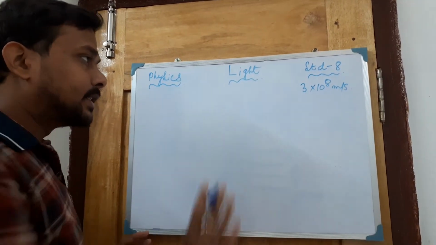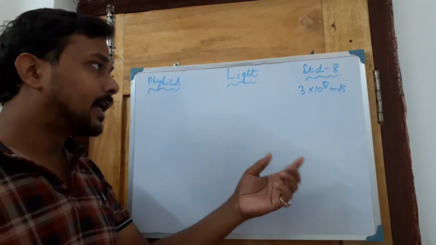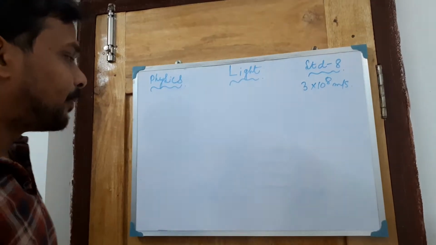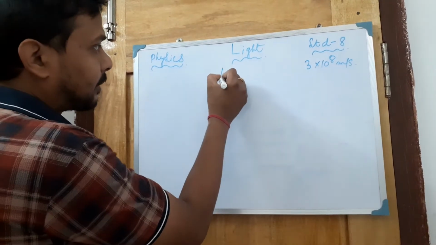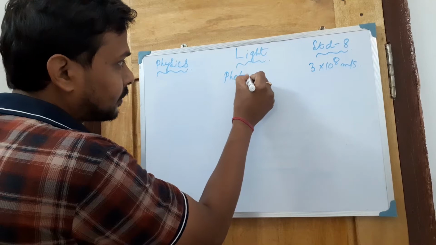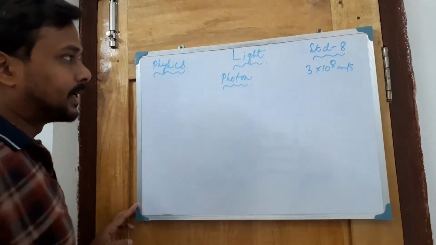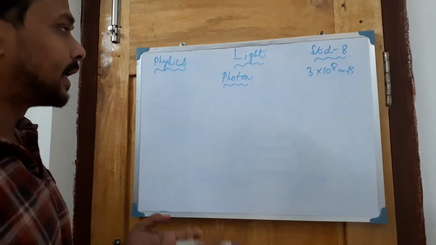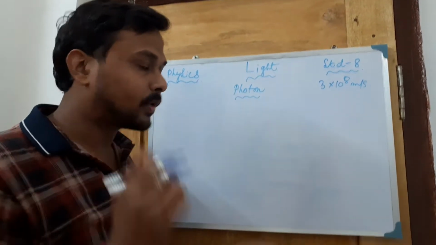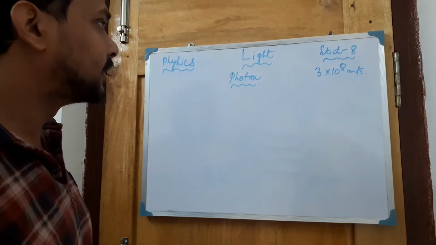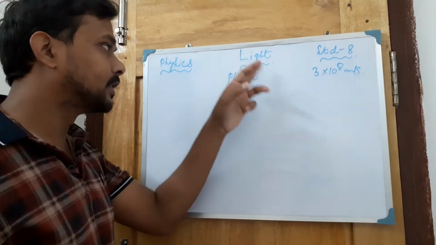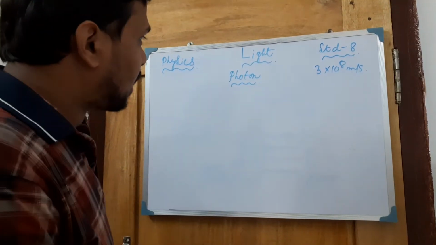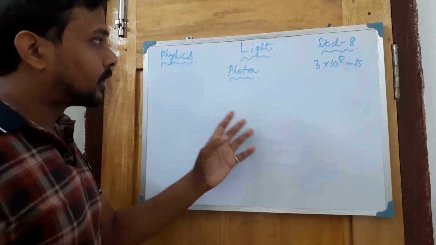Next thing is that light is a wave. In this wave, photon particles are present. Photon particles are present inside this light, and they give you the energy. This photon is creating the energy because the wave consists of photon particles. So these are the basic things for light.